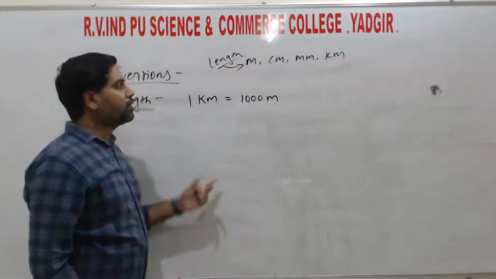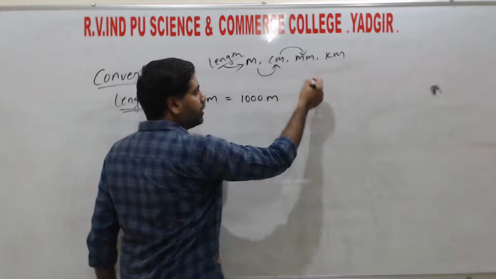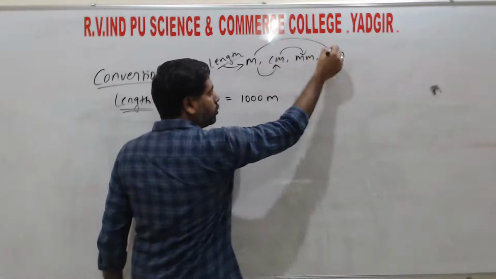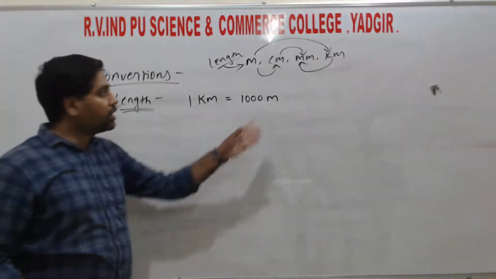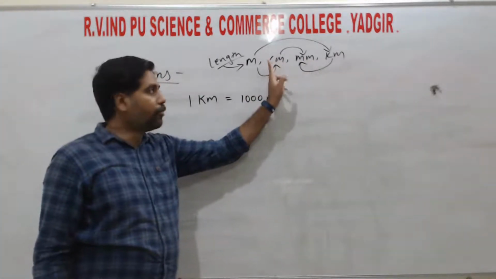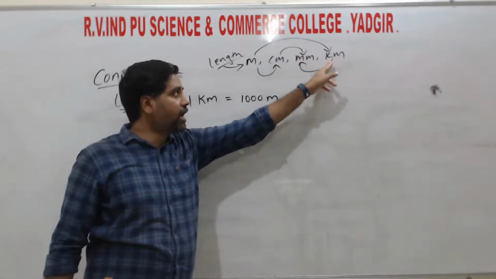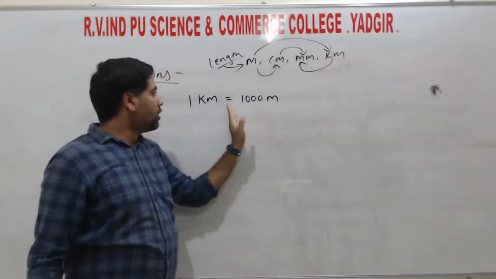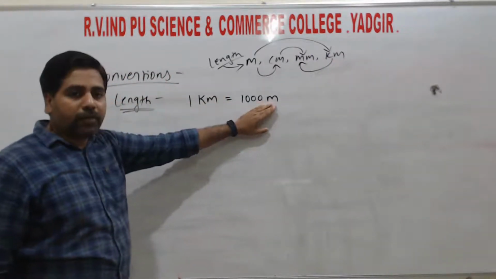We can convert from meter to centimeter, centimeter to millimeter, meter to kilometer, or kilometer to millimeter, because we have the prefixes: centi, milli, and kilo. So 1 kilometer is equal to 1000 meters.